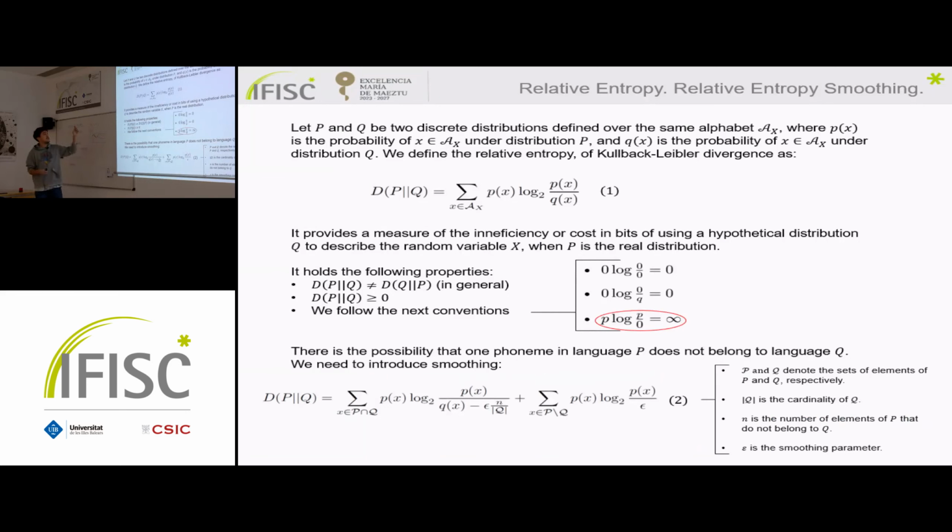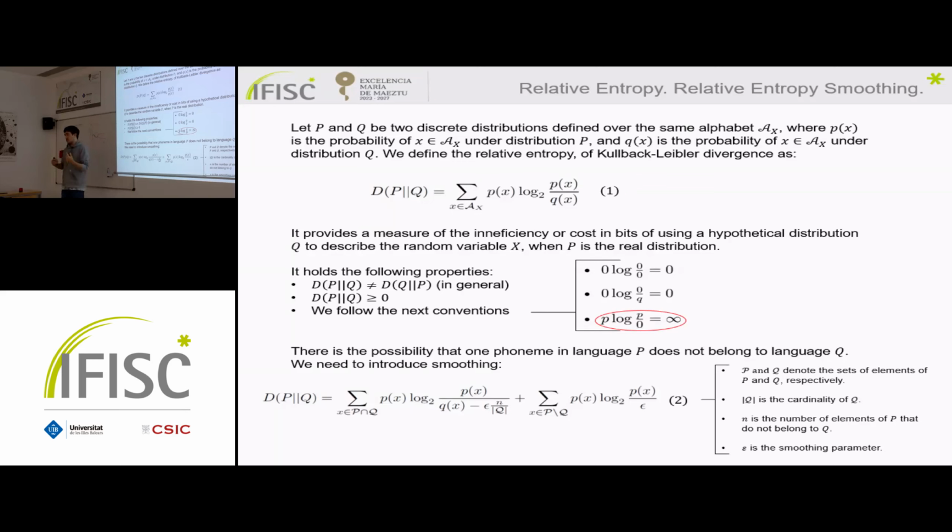computing the distance with the relative entropy. The relative entropy is just a measure that tells us about the inefficiency of describing one random variable with an approximating distribution when the real distribution is another. One of the most important properties for us is that it is in general asymmetric. It doesn't hold equality. And the other thing is that if there is one element in the real distribution that doesn't belong to the test distribution, it will diverge.